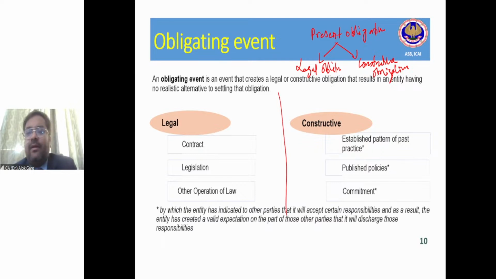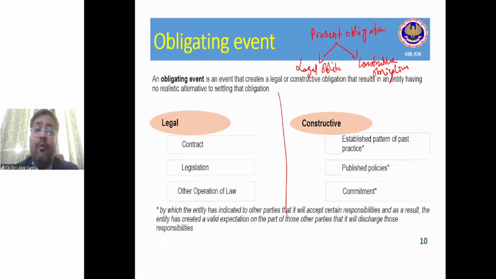Then the accountant said to the auditor, Viraj, sir, we haven't received any notice for that. Then Viraj said, boss, this is a legal obligation. You have already made a default. You have already made a violation, and you have to recognize a provision of 5 lakh rupees, let's say, right?